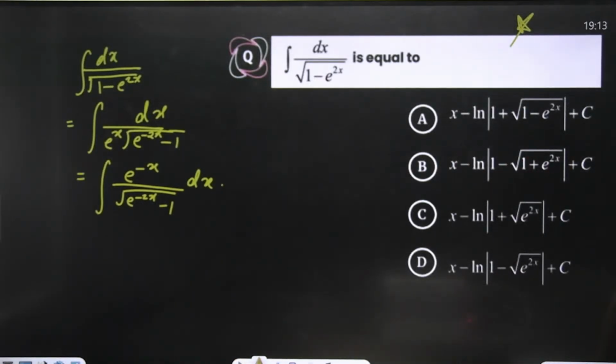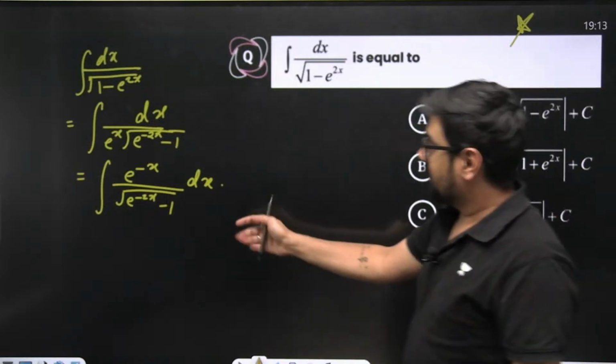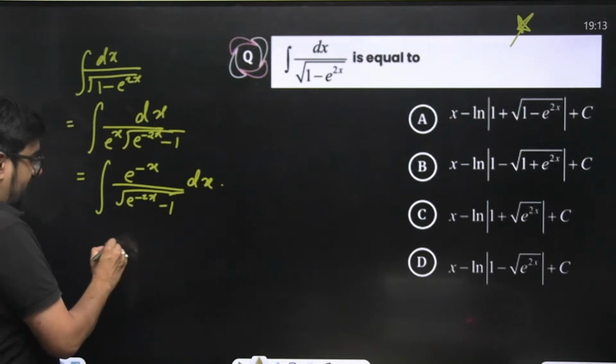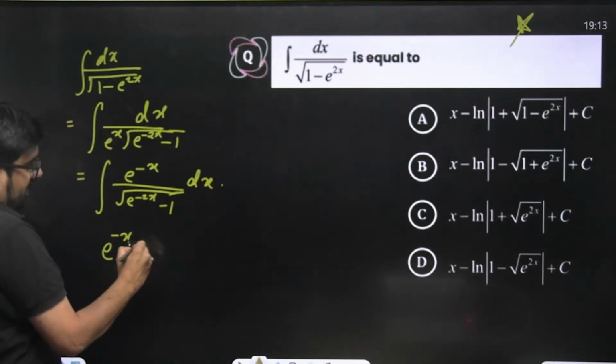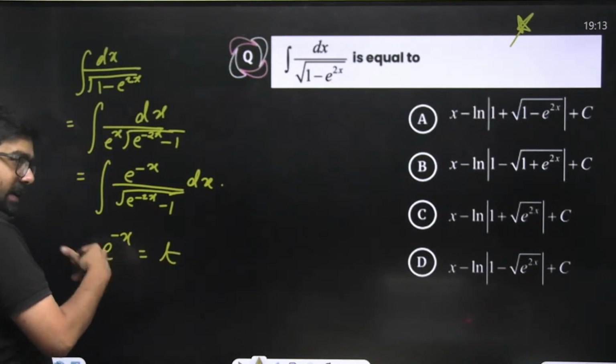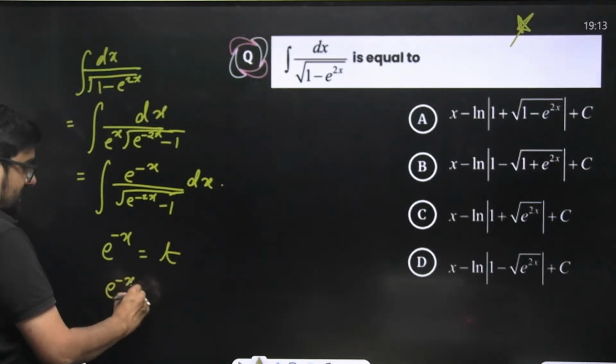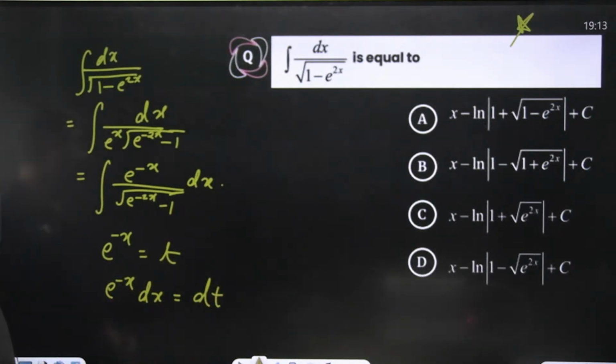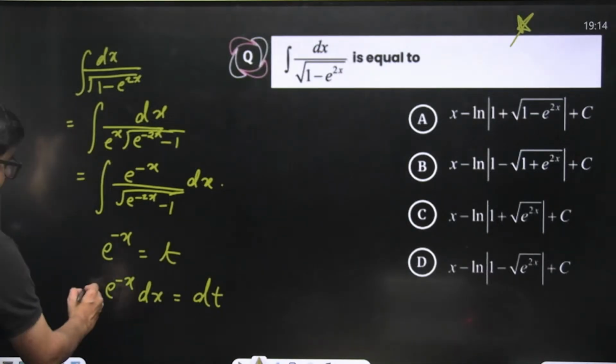Now you know what to do. If you put e to the power minus x as t, then the differential, minus e to the power minus x dx, will become dt. Now you can create an algebraic format, through substitution only. A minus sign will also come.